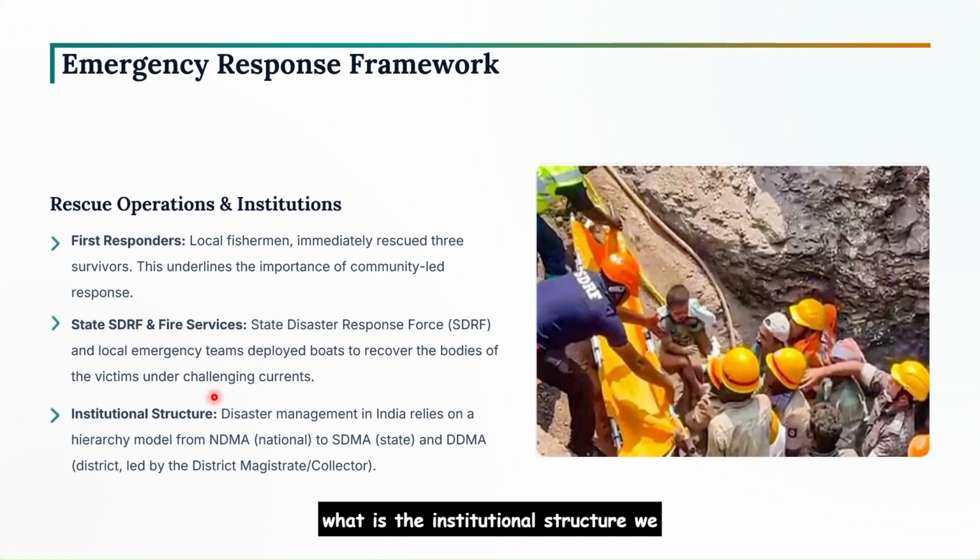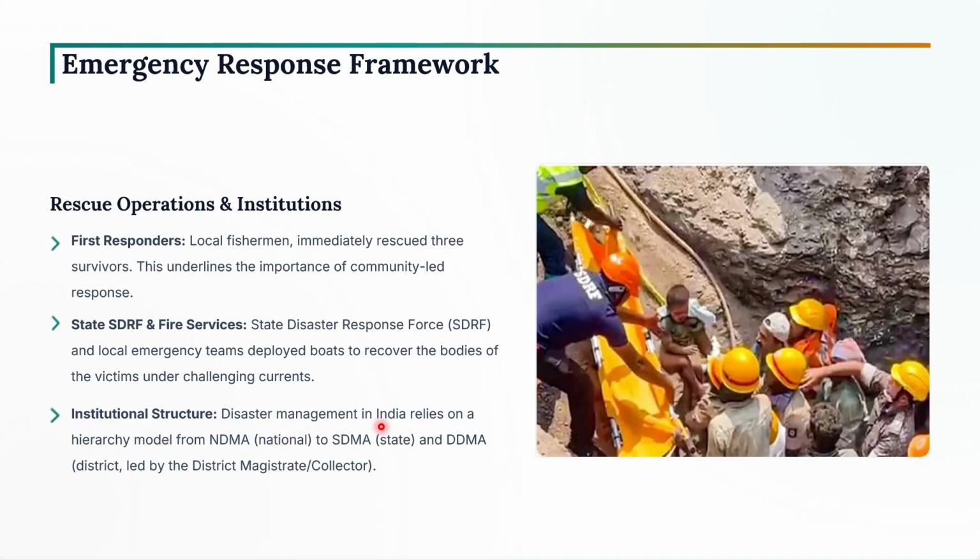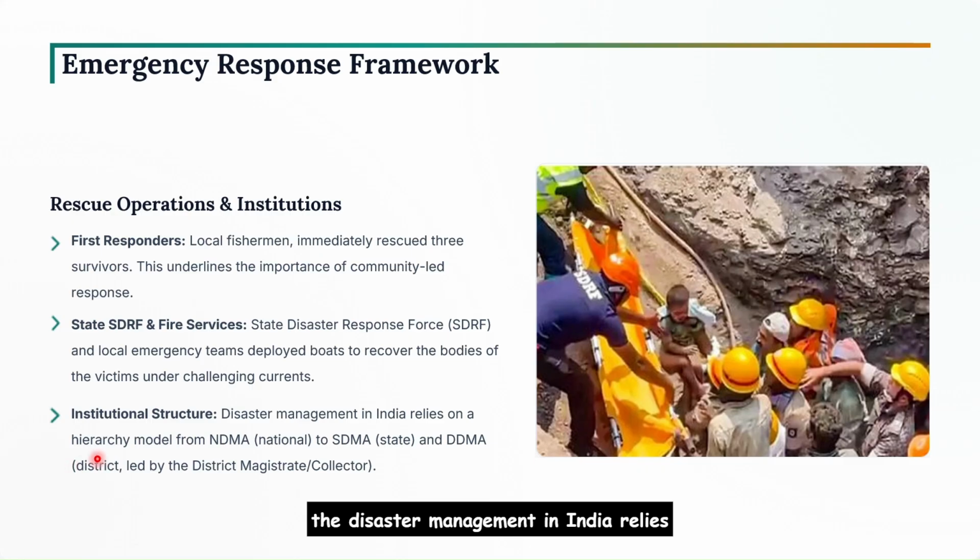And what is the institutional structure we have in disaster management? So, disaster management in India relies heavily on a hierarchy model from NDMA, that is the National Disaster Management Authority. Then comes the State Disaster Management Authority, and then comes the District Disaster Management Authority, which is led by the district magistrate or a collector.